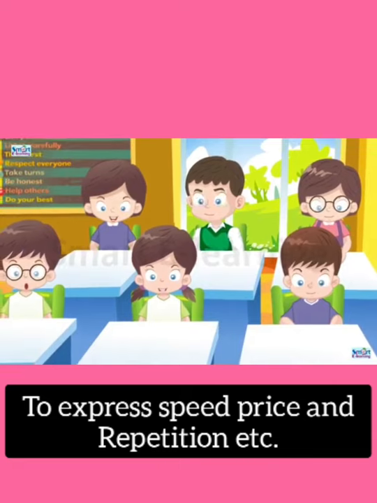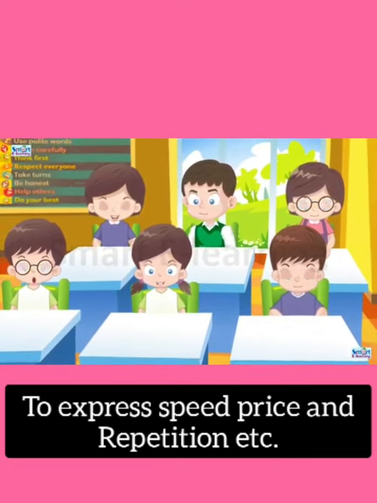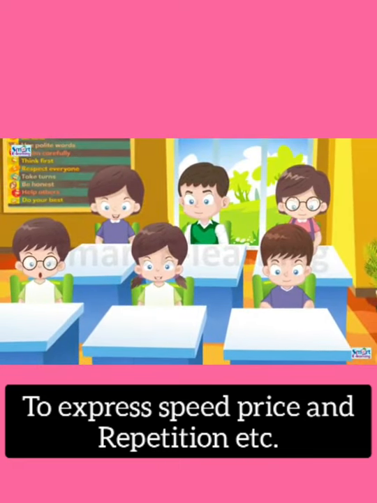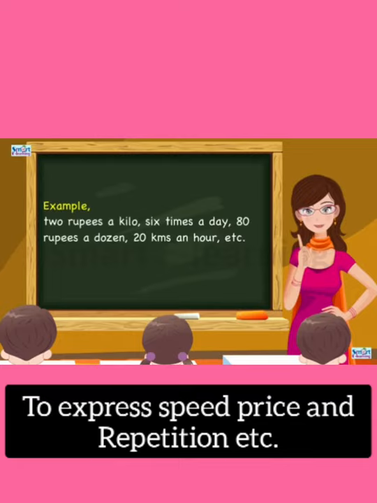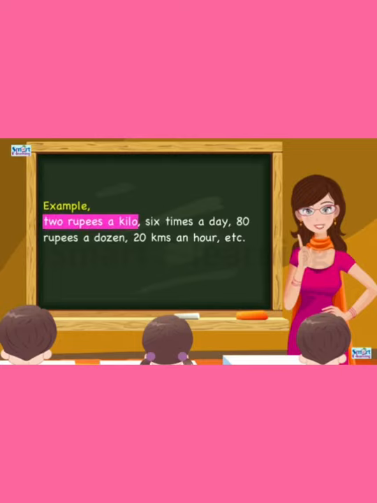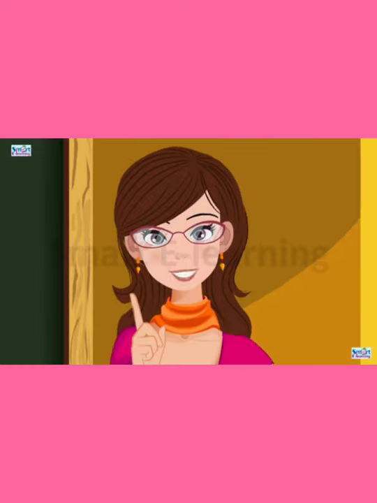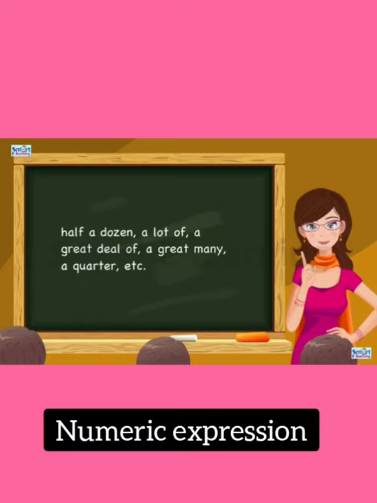Next is the expression of speed, price, and repetition, etc. Look at the example, children. 2 rupees a kilo, 6 times a day, 80 rupees a dozen, 20 kilometers an hour, etc. Look at the numeric expressions, children.